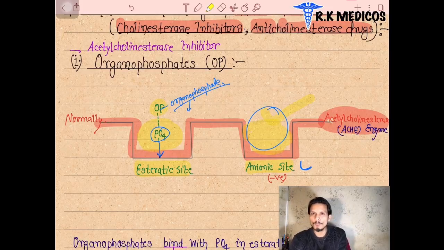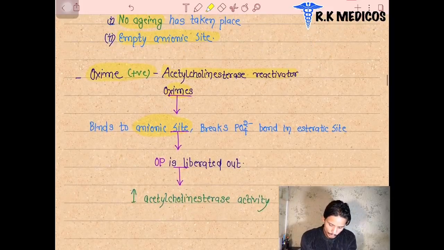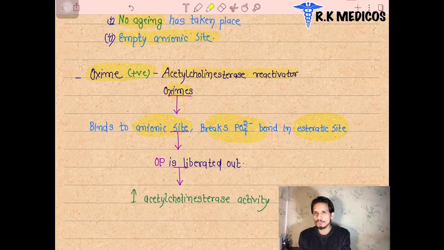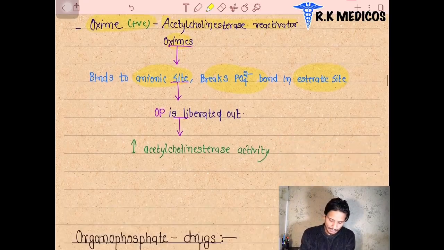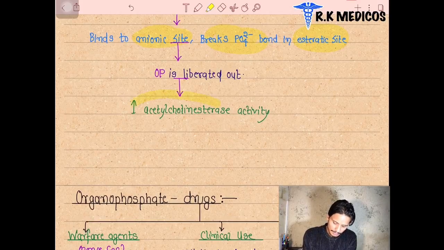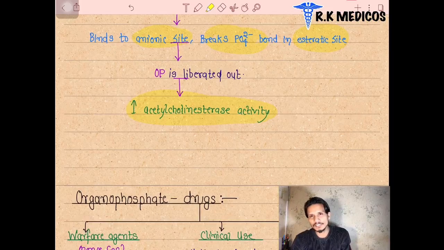We now bind the oximes to this anionic site, remove the organophosphate, and break the phosphate bond from the esteratic site. The organophosphate drugs are removed from the acetylcholinesterase, this activity is reversed, and the acetylcholinesterase enzyme activity is increased in this way.